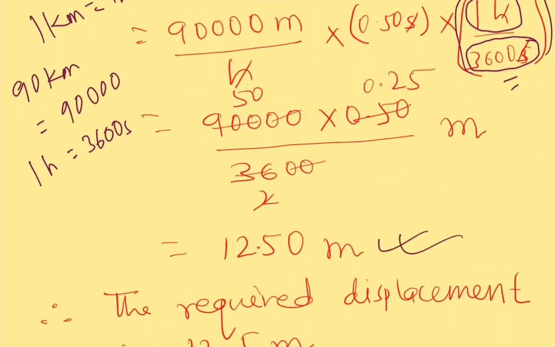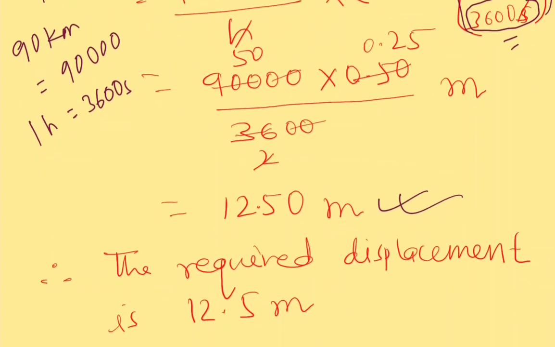So the required displacement is 12.5 meter, or as the question says, how far the car moves during that 0.50 second of time. In that amount of time, the car moves by a distance, or displacement, of 12.5 meter.